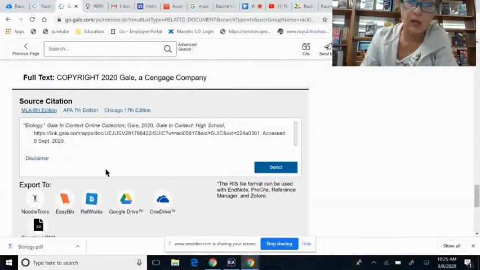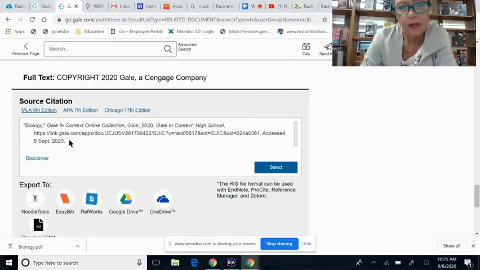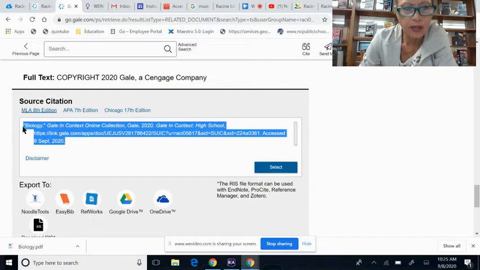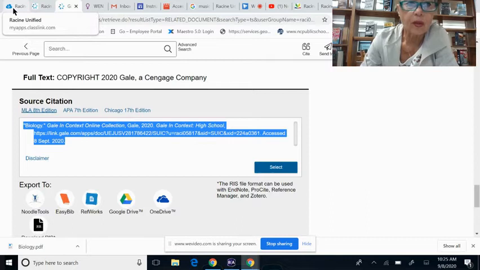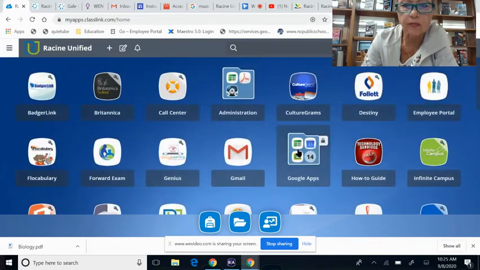One of the nice things about Gale is that there are bibliographies for your citations. So if you were using this particular article for a report or something like that, you could highlight this citation. And if you had a Google Doc out, you could go get one.